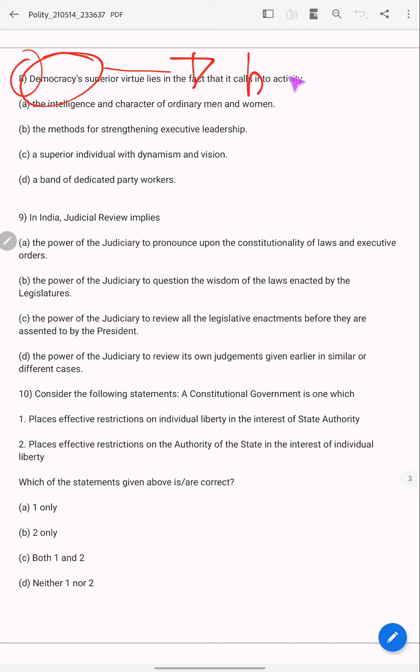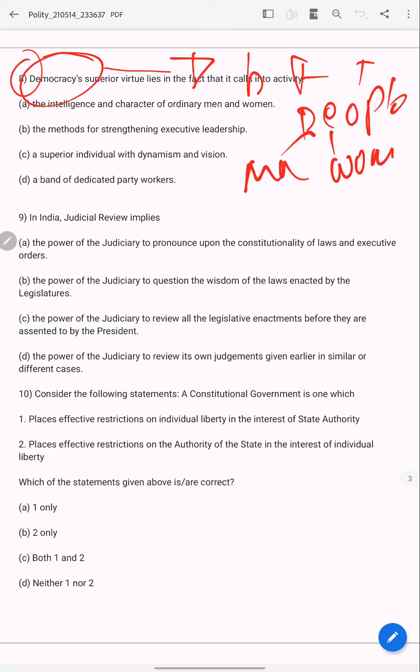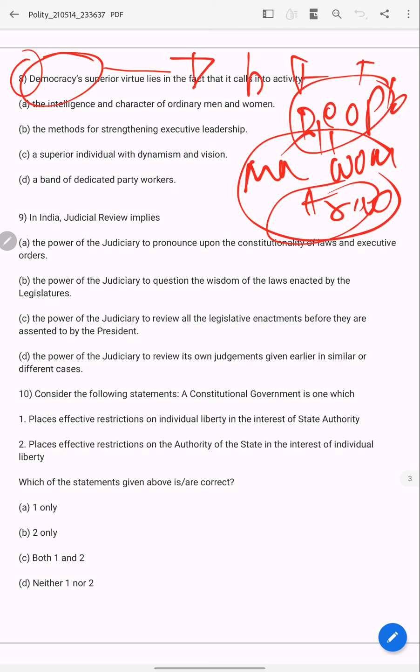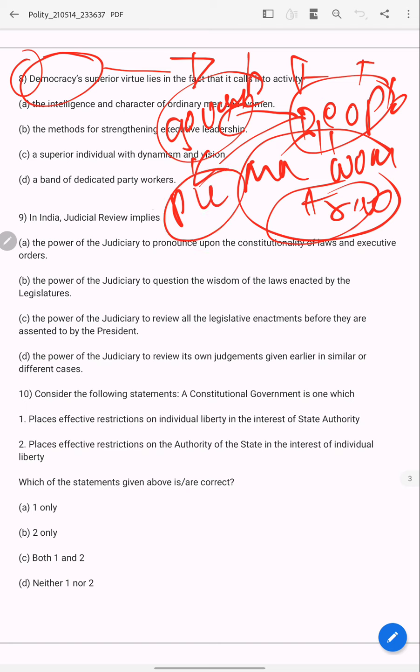Democracy is by the people, for the people, to the people. Means what? People. People can be man, woman, transgender, anybody. Anything formed by the people, that can be government, that can be public office. If it is public office, it is a democratic organization, democratic government, we'll call it.